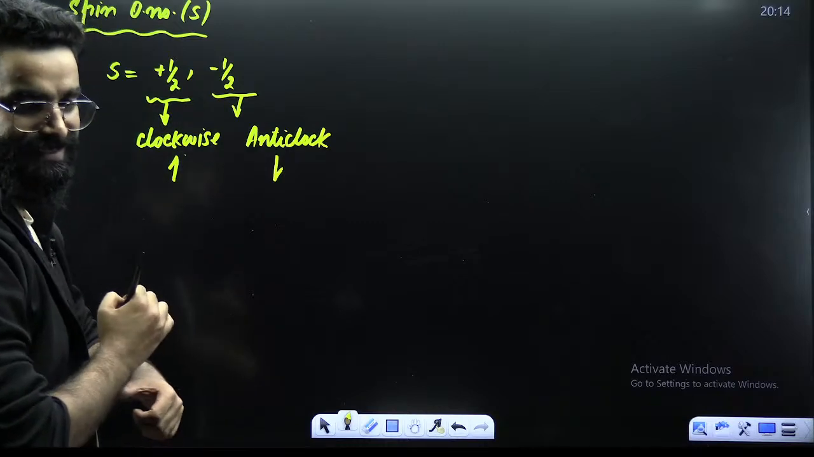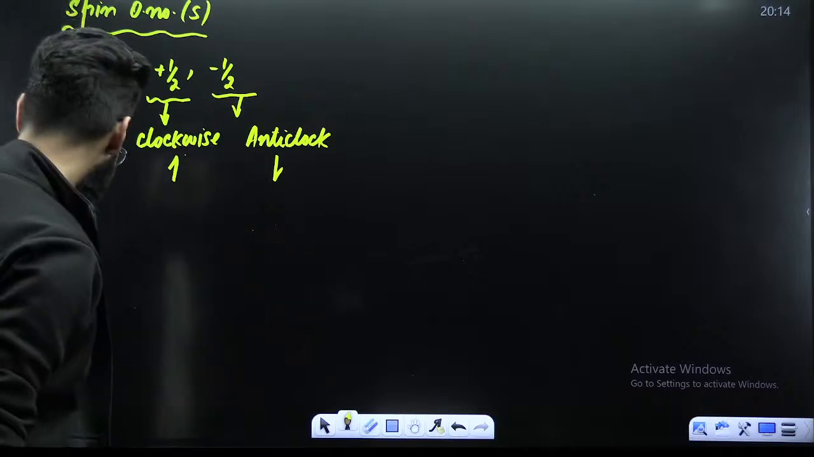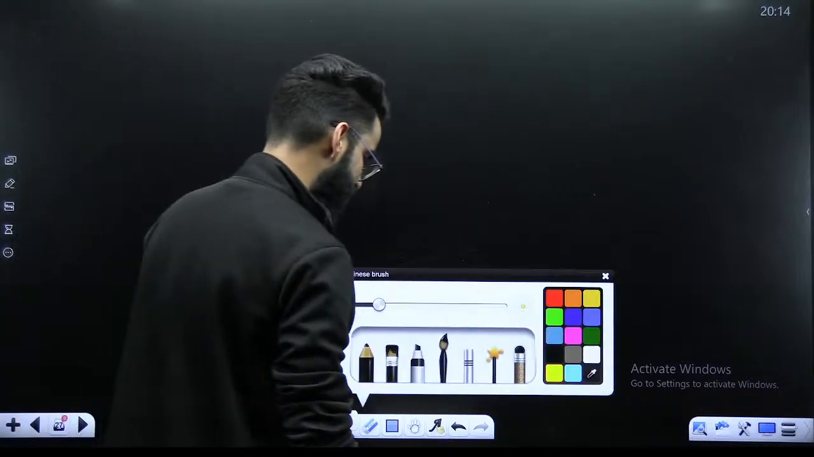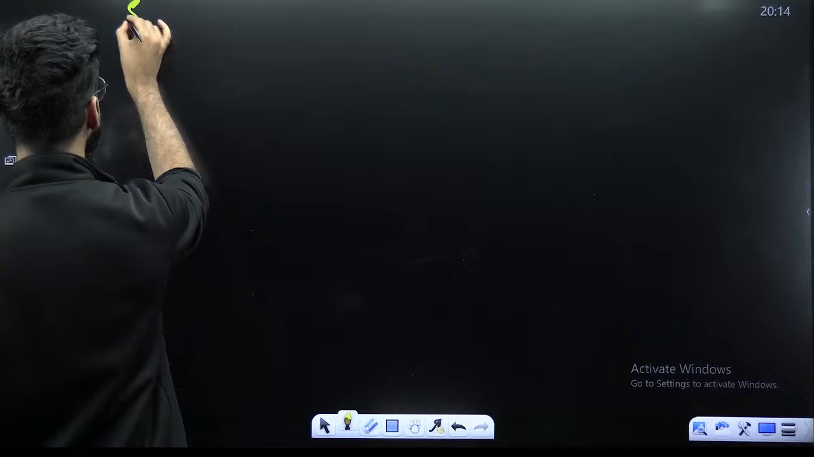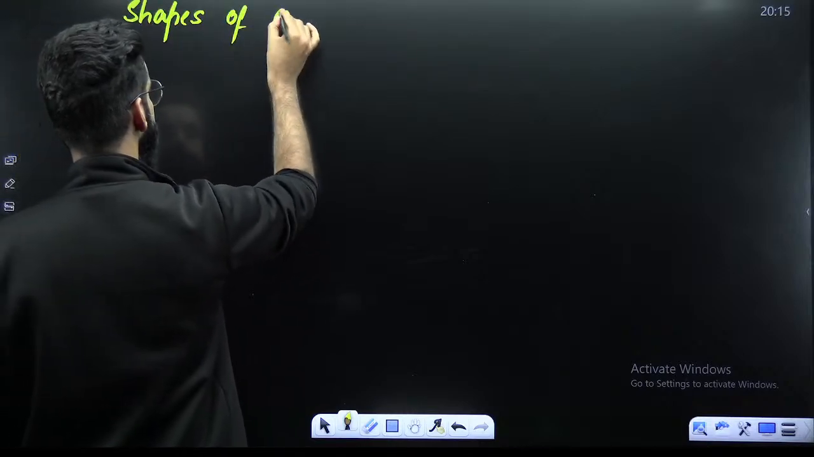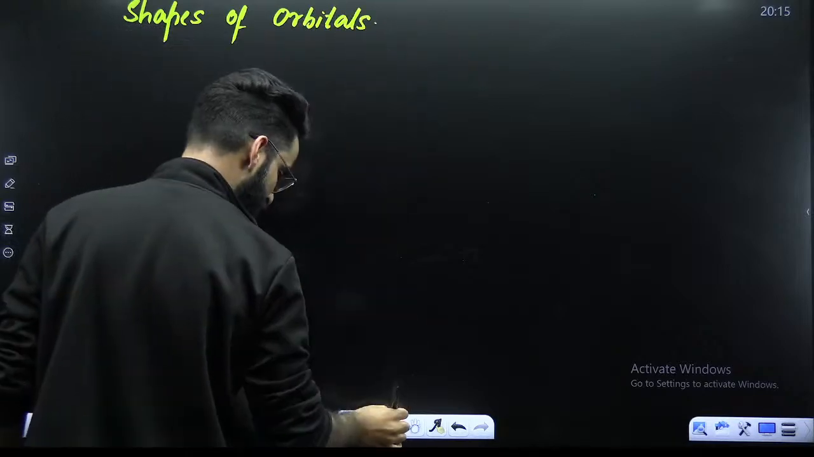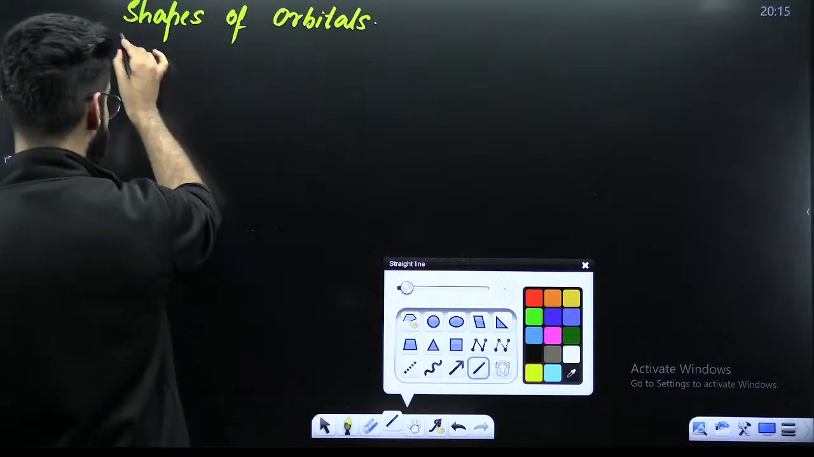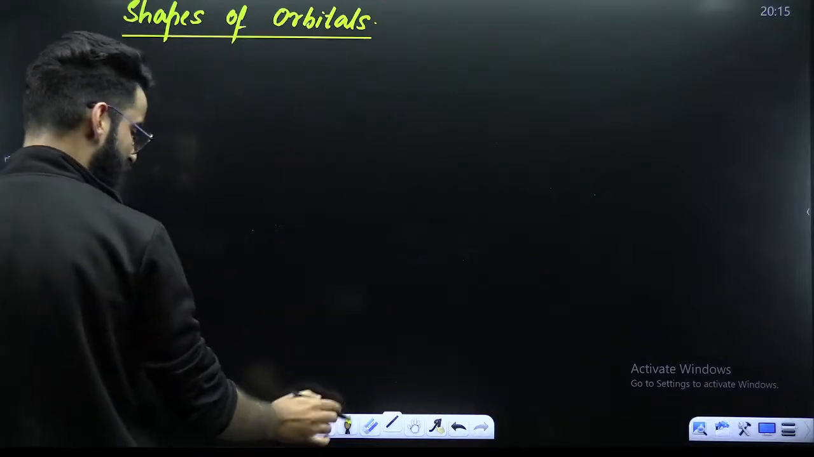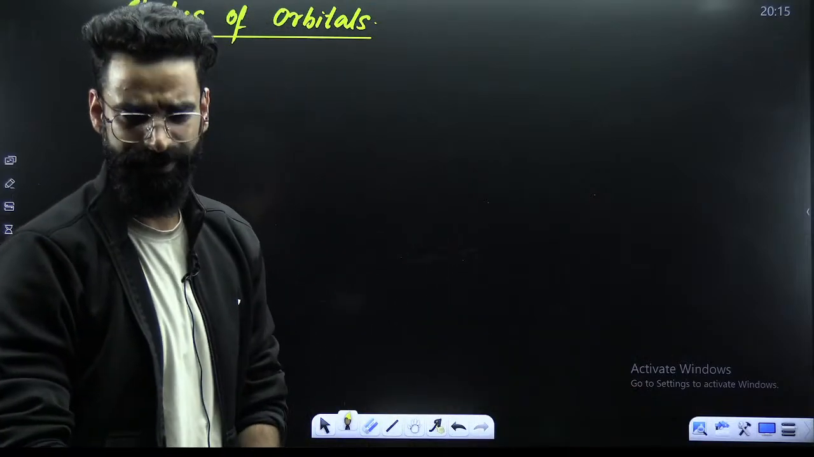Guys, now comes something very important. That is the shapes of orbitals, how these orbitals exactly look like. We'll see the shape of the S orbital, the shape of the P orbital, and the shape of the D orbitals. For F, their shapes are complex, we have got nothing to do with them.